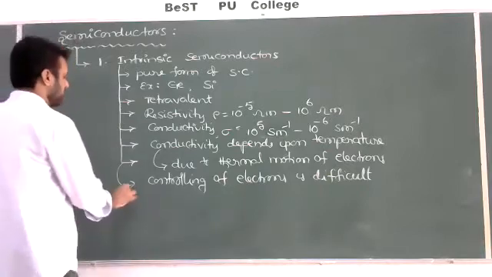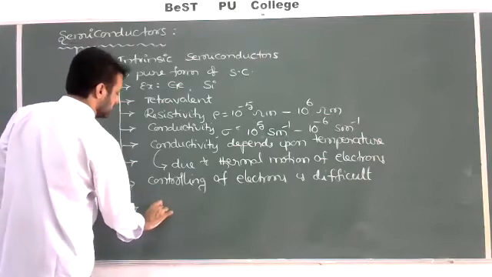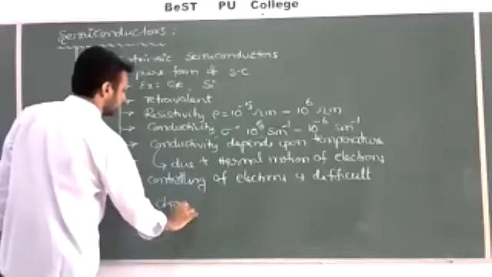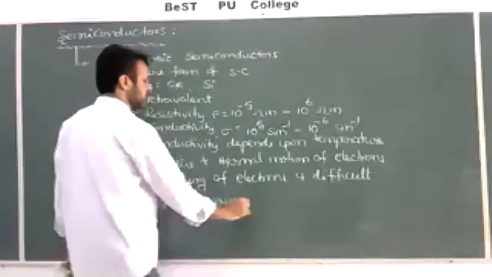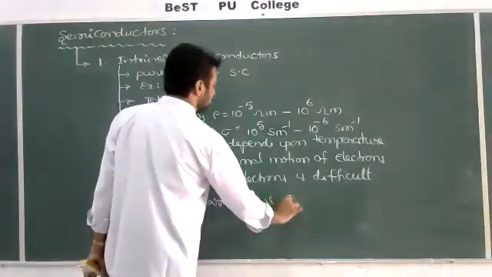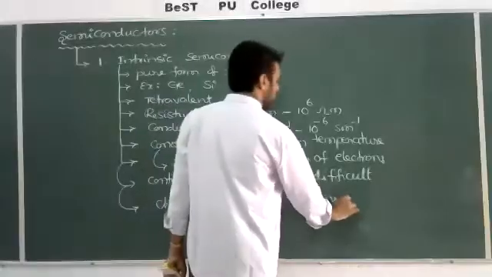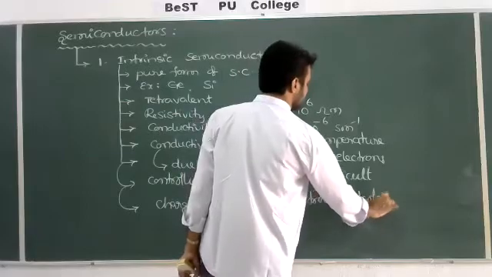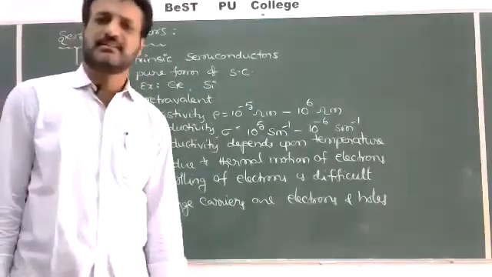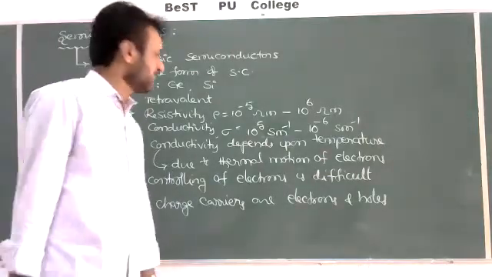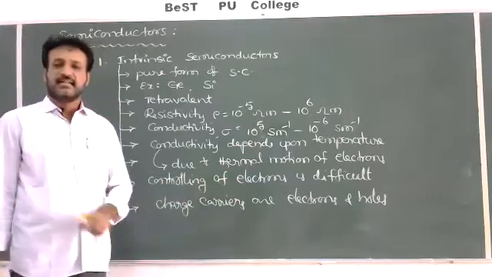In a pure semiconductor, the conductivity or current is due to electrons and holes. What are the charge carriers here? The charge carriers are free electrons and holes. These are the charge carriers in a pure semiconductor, or any type of semiconductor, but they are present in small numbers.